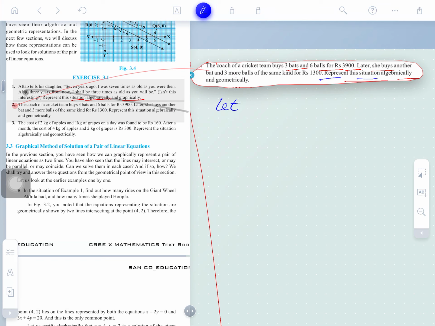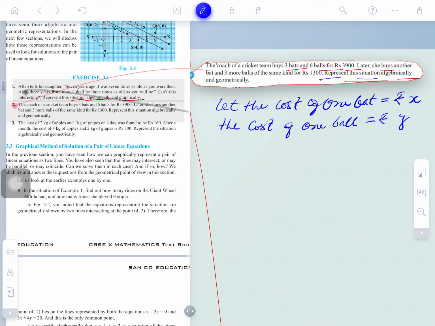You don't know the value of one bat, so you will suppose the cost of one bat is rupees x, and the cost of one ball is rupees y. Clear?